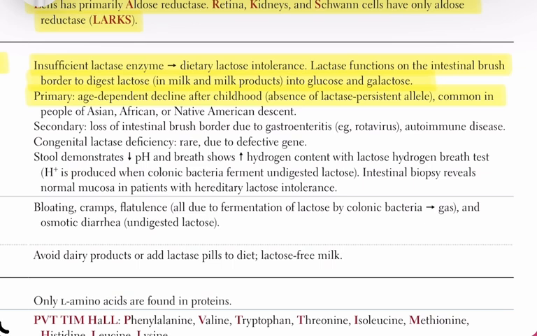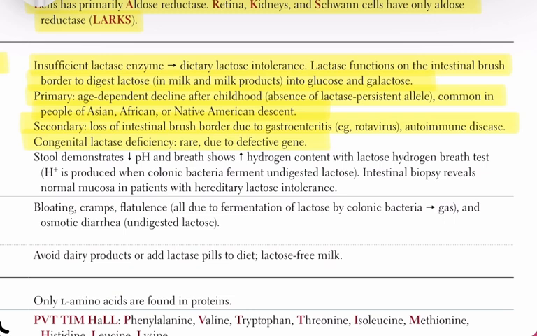It is most common among individuals of Asian, African, and Native American descent. Secondary lactase deficiency occurs due to loss of the intestinal brush border from conditions such as gastroenteritis, for example, rotavirus infection, or autoimmune diseases. Congenital lactase deficiency is very rare and results from a defective gene.